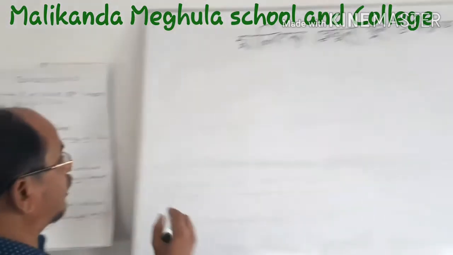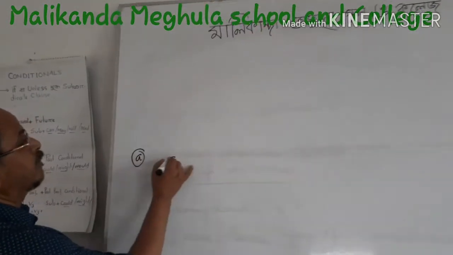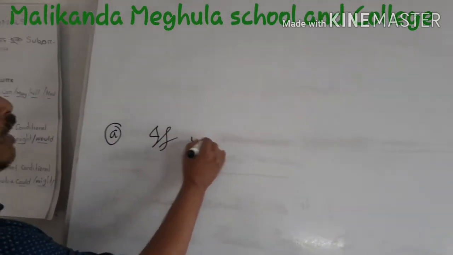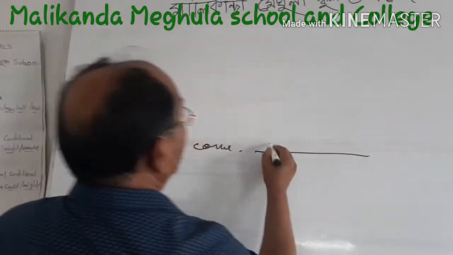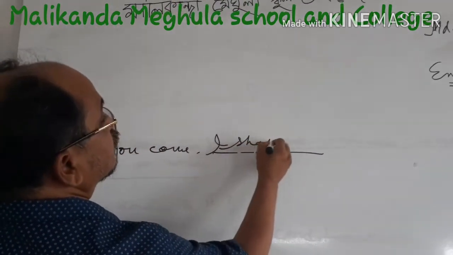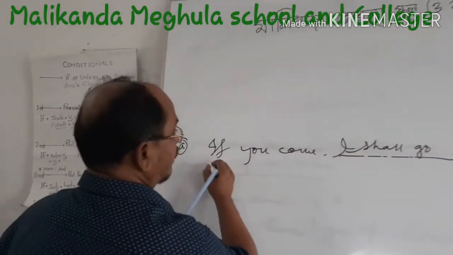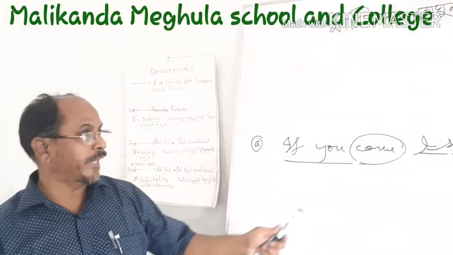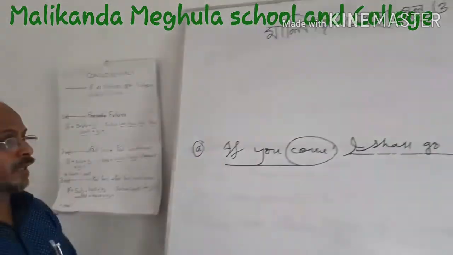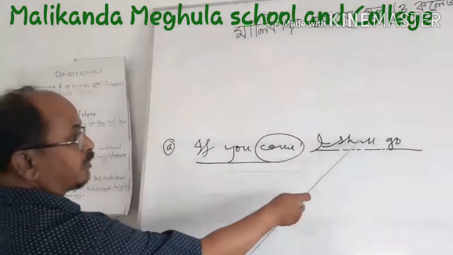I am giving you an example. Please look at the board. If you come, I shall go. This is the first conditional because there is the verb of present form in the if clause, and then the main clause is future tense.